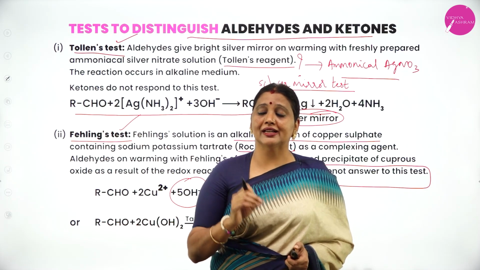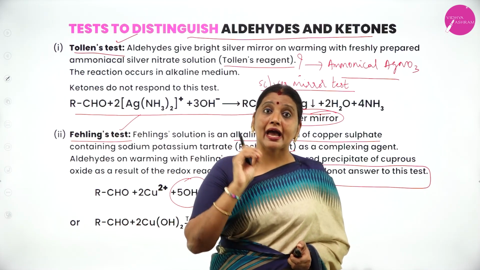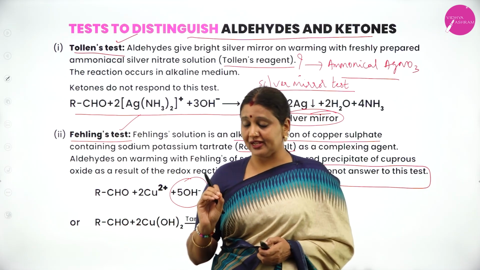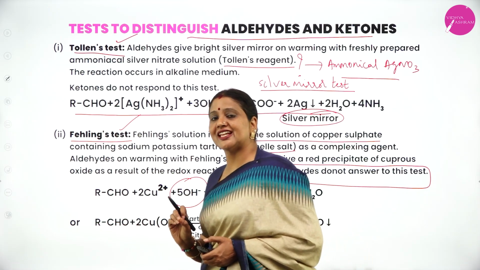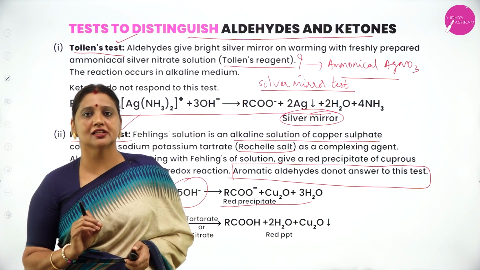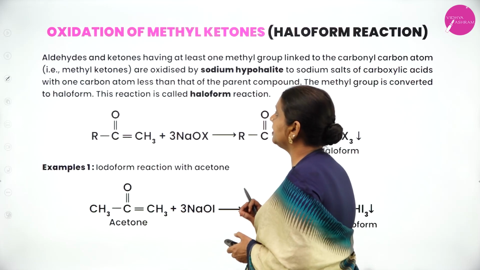Therefore, all aldehydes answer Tollens' test, but aromatic aldehydes do not answer Fehling's test. What's the endpoint in case of Tollens' test? In Tollens' test, the endpoint is a black precipitate. In Fehling's test, the endpoint is a red precipitate.